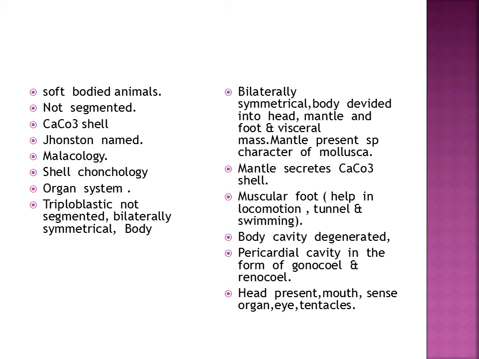Body cavity is degenerated, pericardial cavity in the form of gonocoel and rhynchocoel. Head is present, mouth present, sense organs, eyes and tentacles are also present.